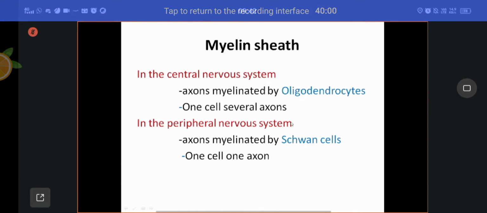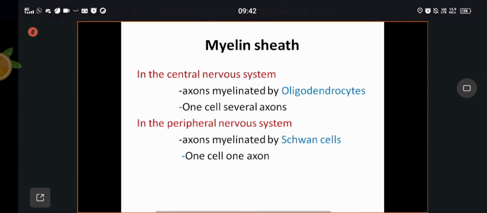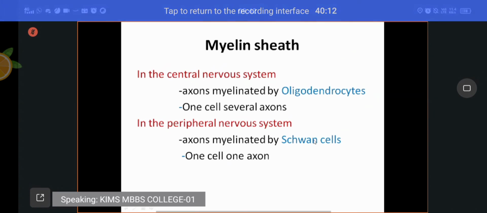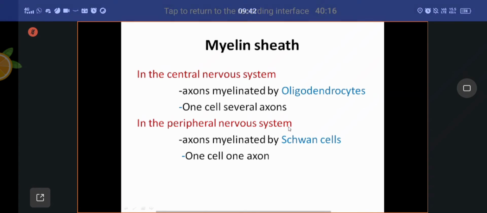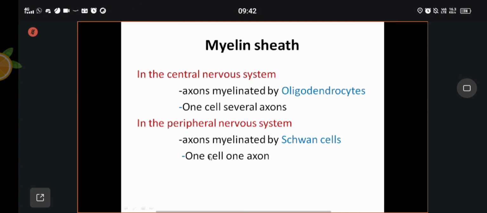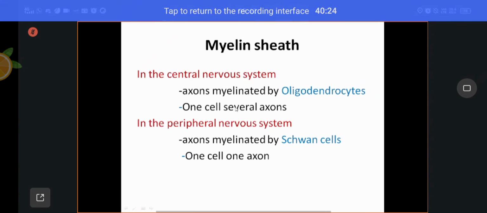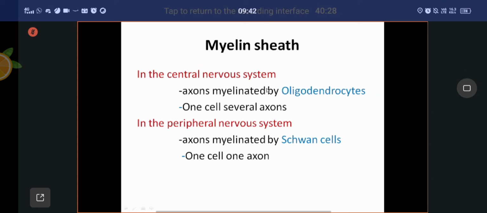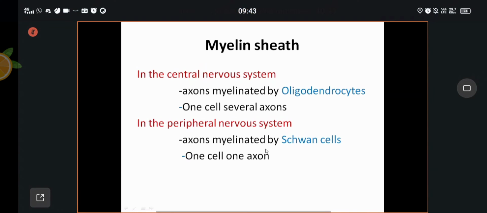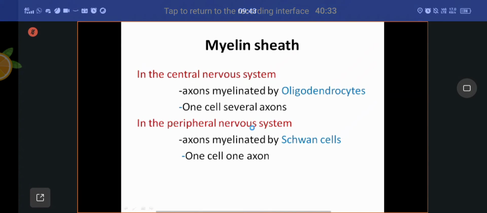In the peripheral nervous system, axons are myelinated by Schwann cells. Schwann cells are also neuroglial cells of the peripheral nervous system. They myelinate nerve fibers or peripheral nerves. Here, one cell myelinates one axon. There, one cell myelinates several axons. That is the difference between myelination by oligodendrocytes and by Schwann cells.